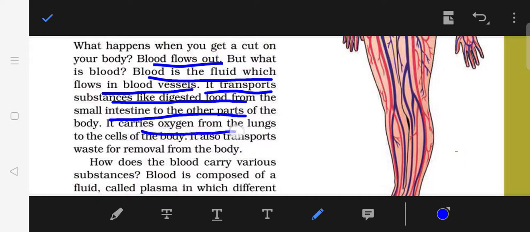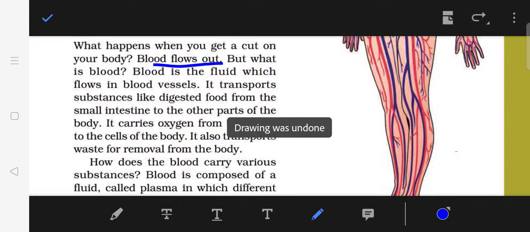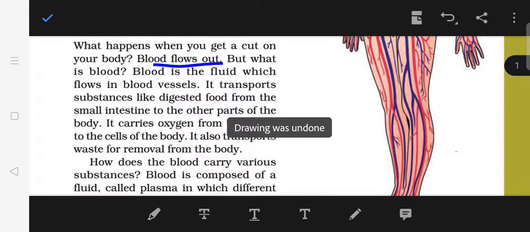It also carries oxygen from the lungs to the cells of the body, and it also transports waste for removal from the body. So children, this is the important point you should underline in your textbook about the blood.